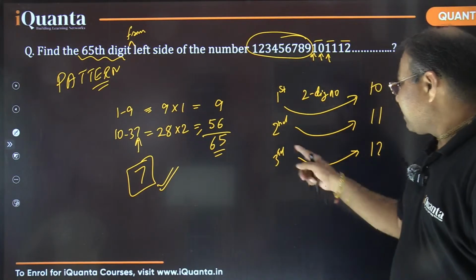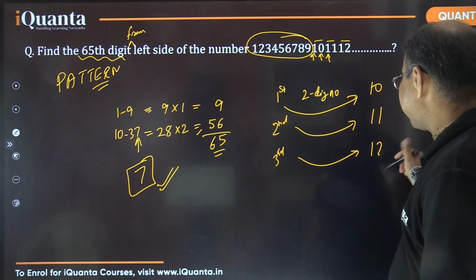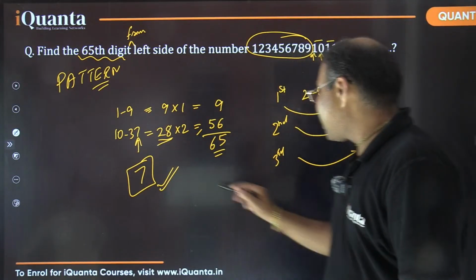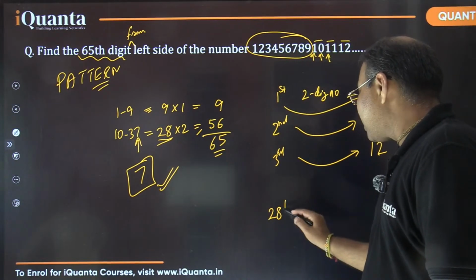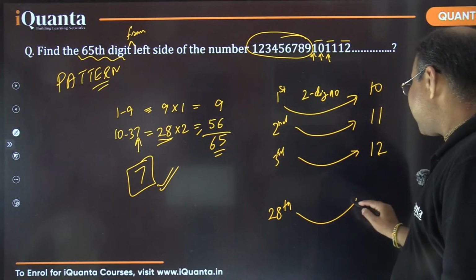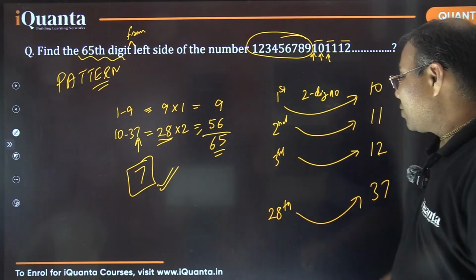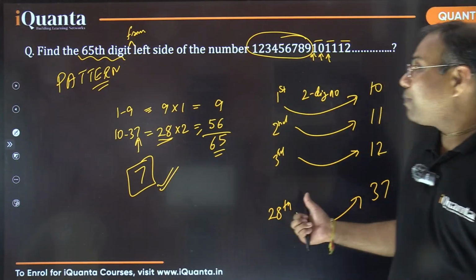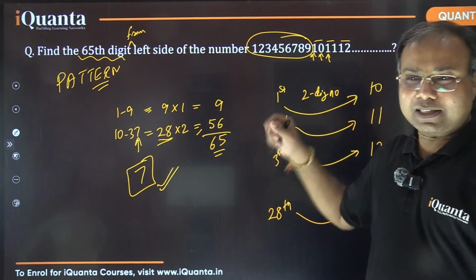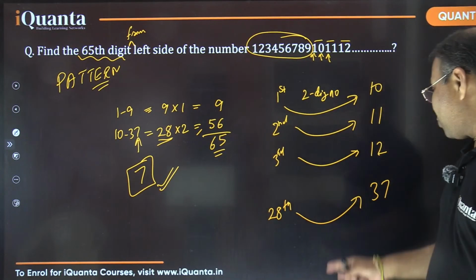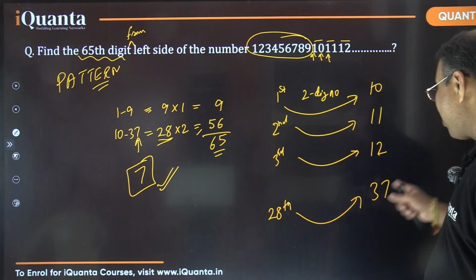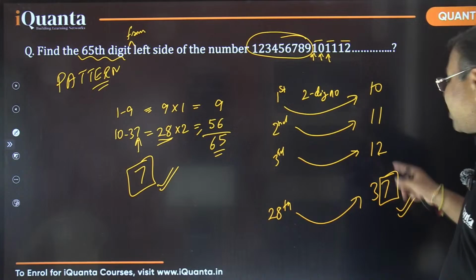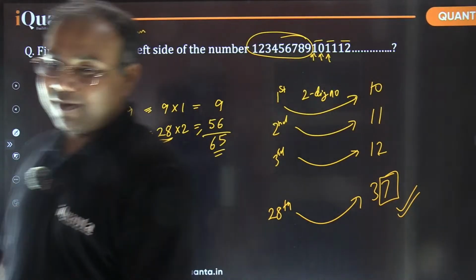You can see that 9 is being added effectively, right? So here I'm looking for the 28th two digit number. It is 28 plus 9, which is 37, right? So if I write all the numbers till 28, I would be writing exactly 65 digits. That's how we reach 37, and we are looking for the 65th digit, which is 7, the ones place of this number 37.